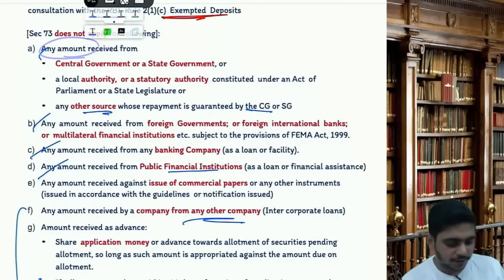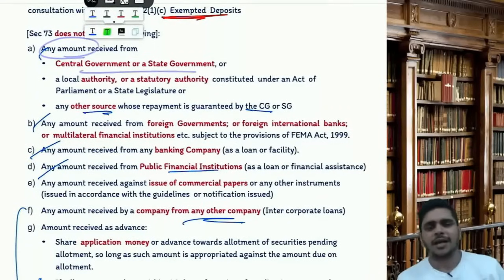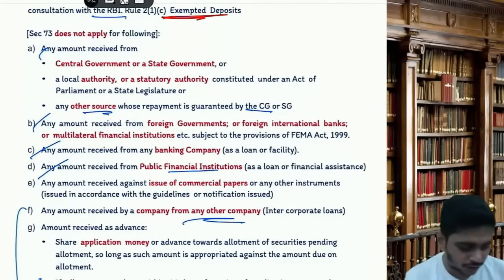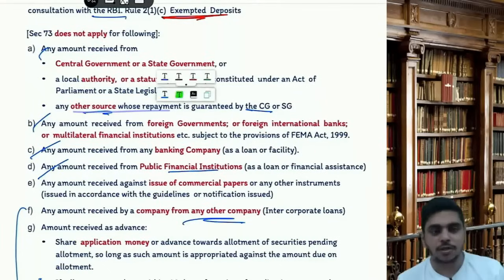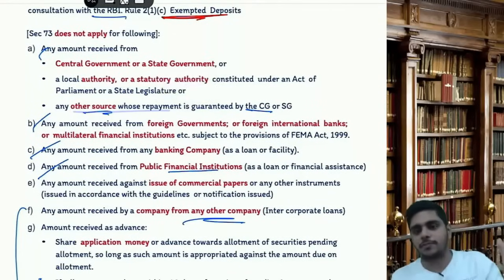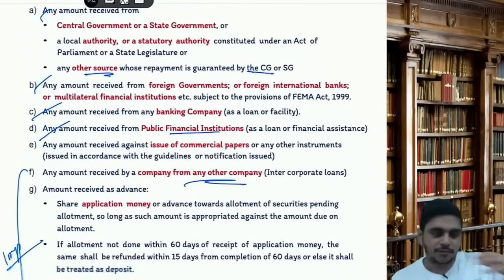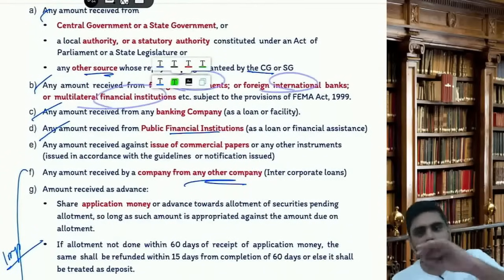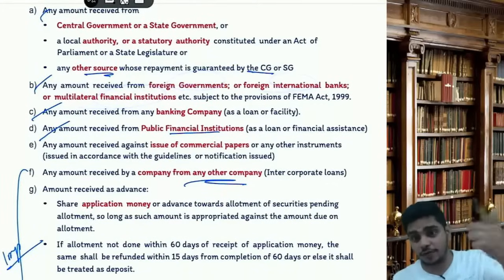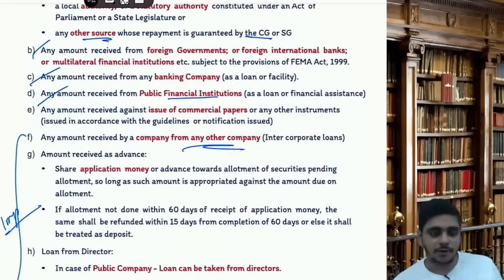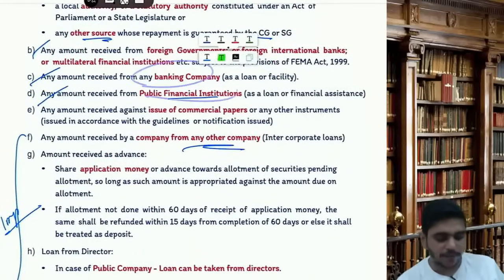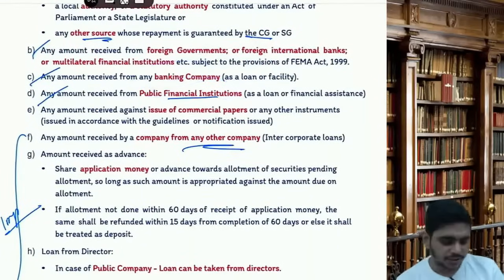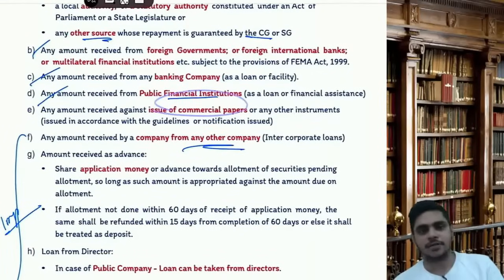Any amount received from CG or SG or local authority or any other source, the company is receiving any amount, it is not a deposit. Any amount received from a foreign government, foreign institutional bank, multilateral financial institution, it is not a deposit. This will help you in MCQs to identify what are deposits and what are not. Any amount received from a banking company, from a PFI bank, it's a loan. Financial institution, it's a loan. Any amount received against issue of commercial papers is again a kind of loan.